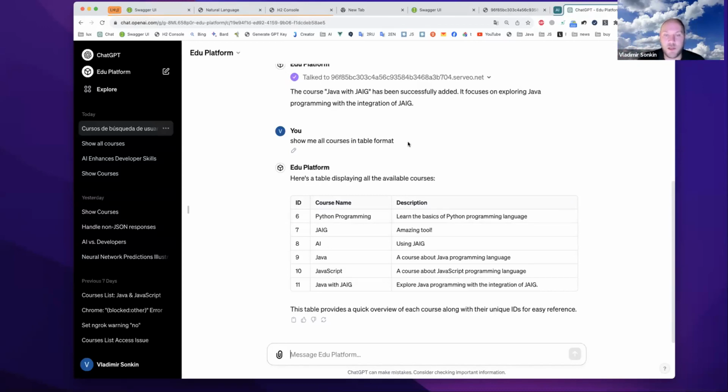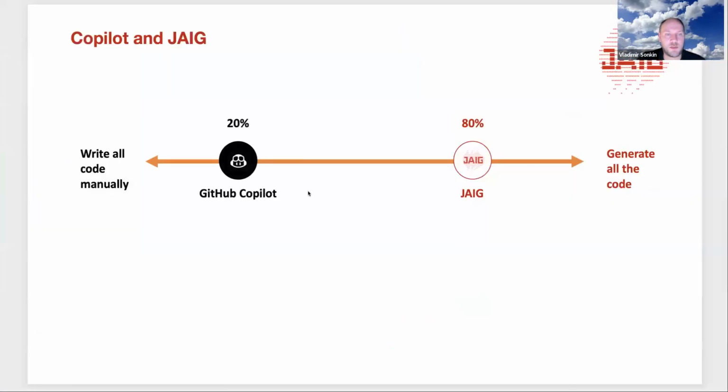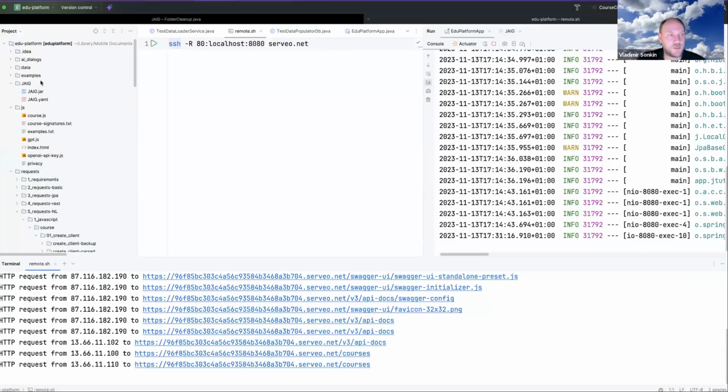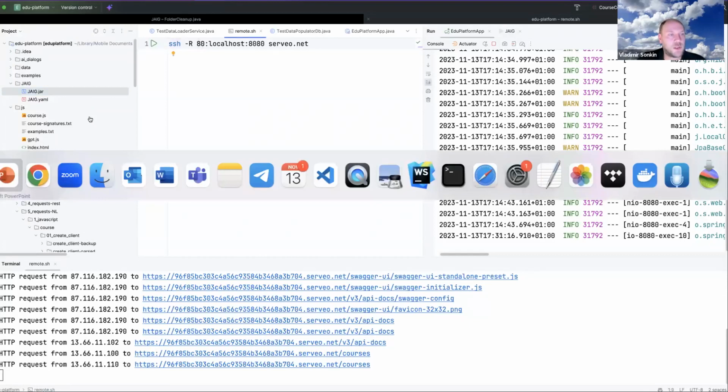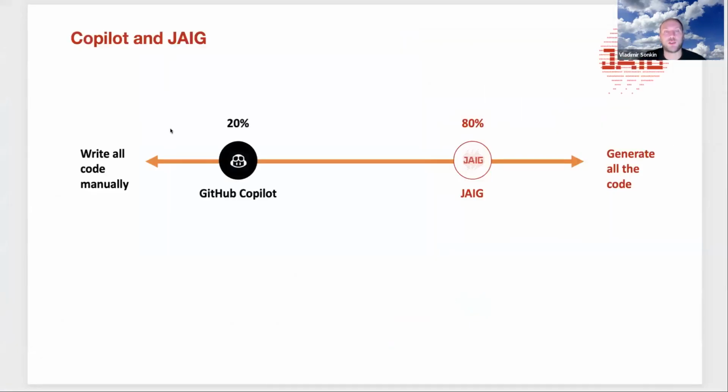A very interesting thing, but it's limited. Also we have a maximum amount of queries, 50 queries per 3 hours. This is it. That's all for my demonstration. I will share this project and JAIG itself with you. I will share it with our administrator. And now, if you are still here and still available, you are able to ask questions.